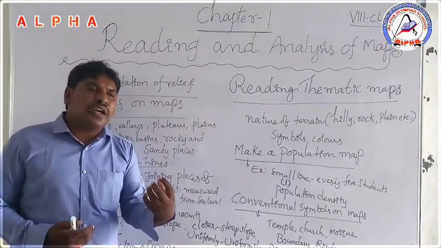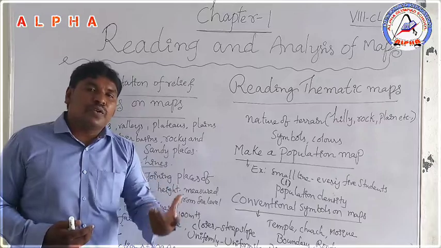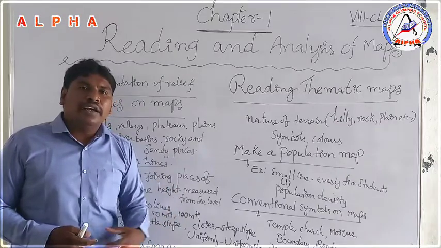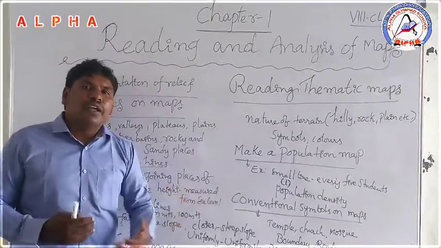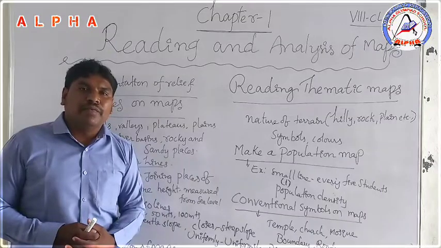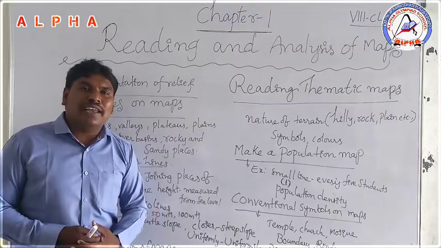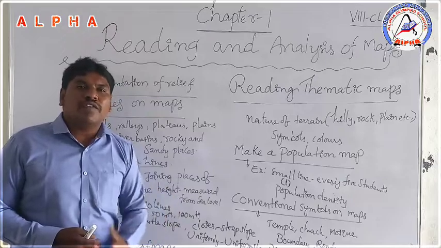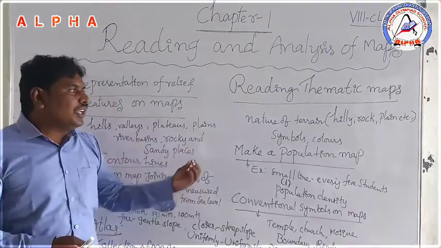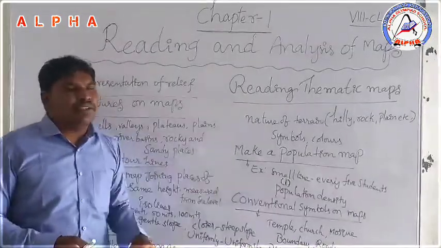We use different kinds of maps to show crop growing areas, to show which languages are used by people, and to show literacy levels. We discussed how symbols and colors are used in maps.